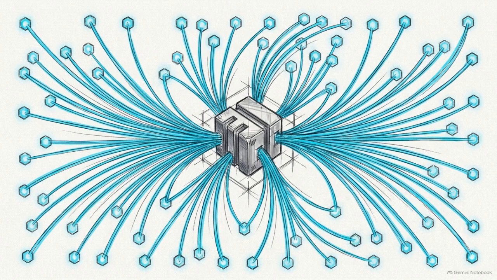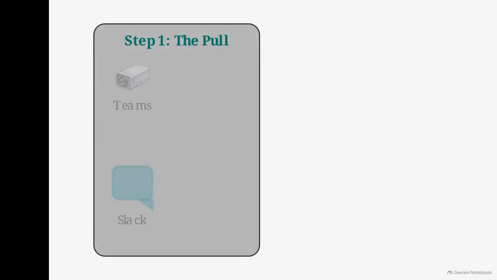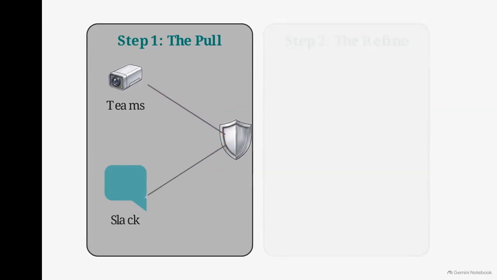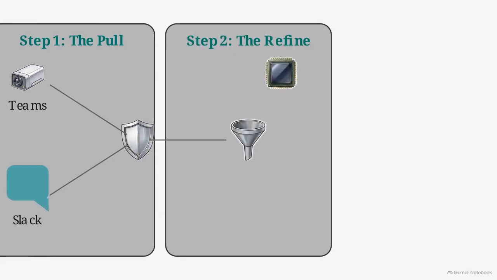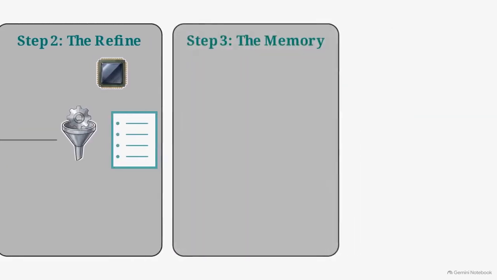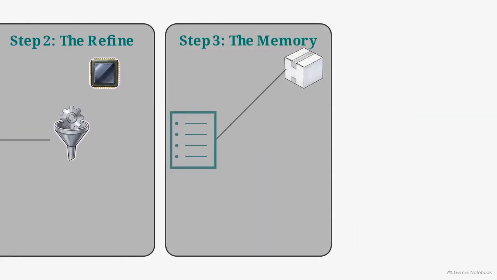Moving from graph theory to physical deployment, the Phase 1 blueprint executes this via an automated context engine running entirely at the edge. The architecture operates in 4 steps. Step 1 is the pull. To eliminate egress fees, the refined markdown summary is saved directly to object storage. The text embeddings are routed to a vector database, while strict document lineage and access control lists are secured in a relational SQL database. Step 4 is the query.